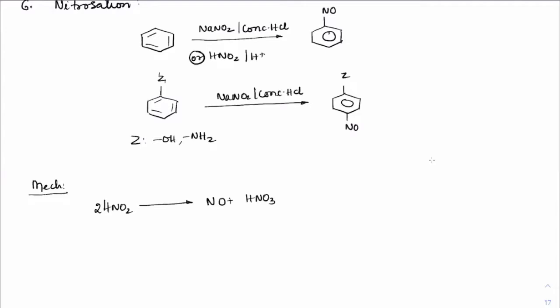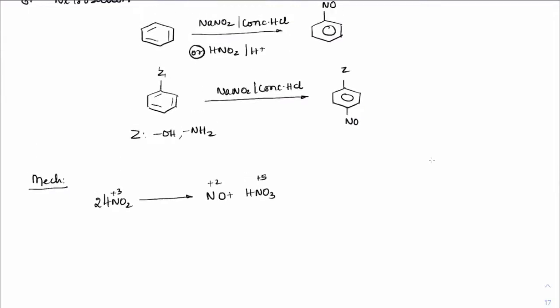Because if you see the oxidation state here, it is +3, +5, and +2. So it will always disproportionate in this way. So HNO2 is never stored in labs. It is instantly prepared. When you prepare it at the time of reaction, it is called in situ. In situ is a lab word, which means you are preparing it in the situation.